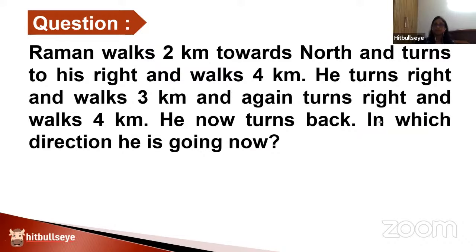It's a very favorite concept of logical reasoning and a very simple one to attempt, where we talk about directions in two ways. One is the standard directions that we normally have, and the other one is a person taking a right turn, a person taking a left turn, those kinds of directions to be followed with respect to the person who is moving. Please quickly give this question a try.